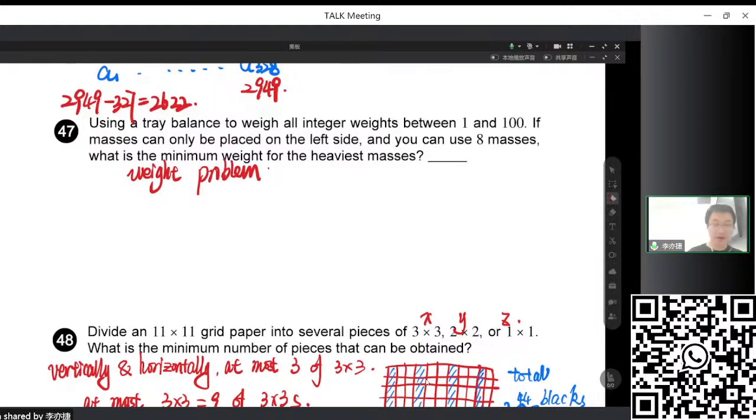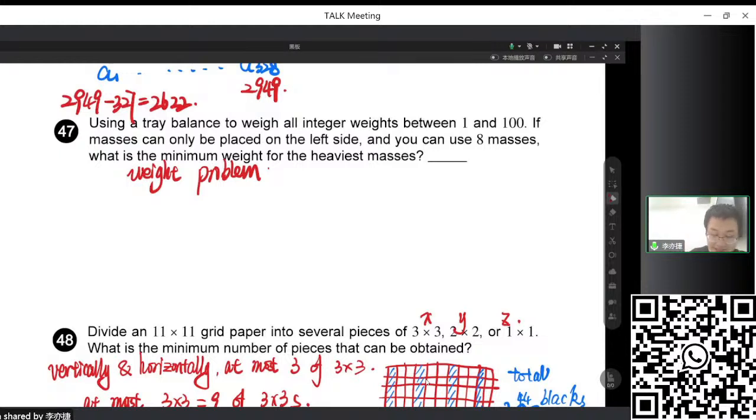So how to design the weights? This is something very tricky. We use weights to weigh the mass.